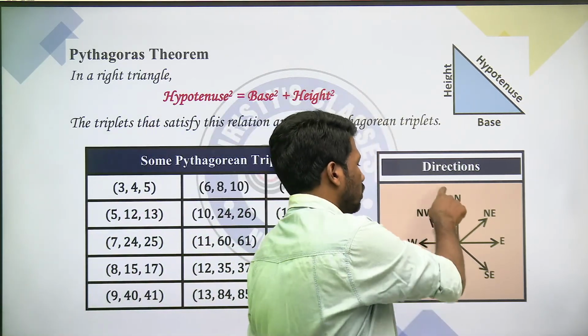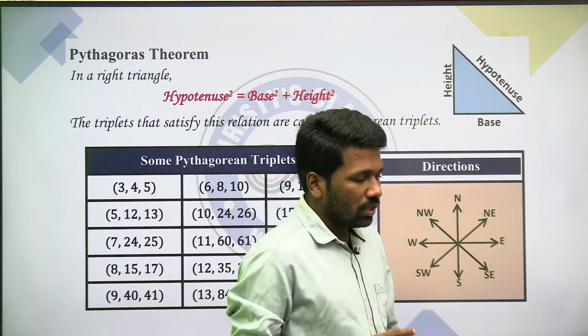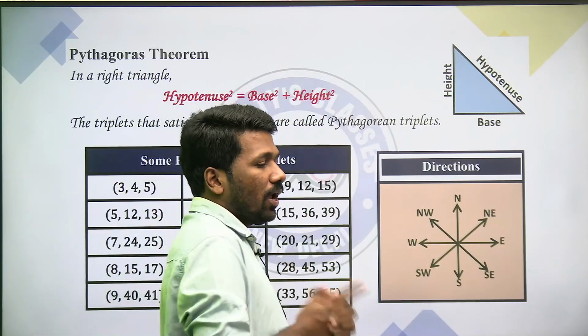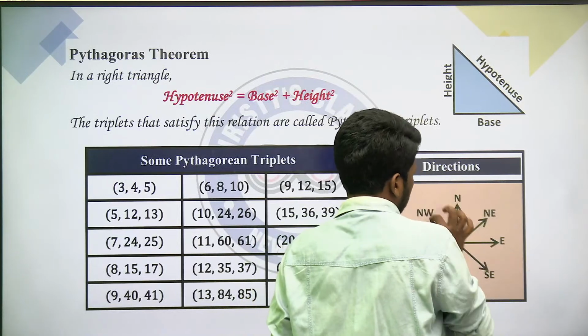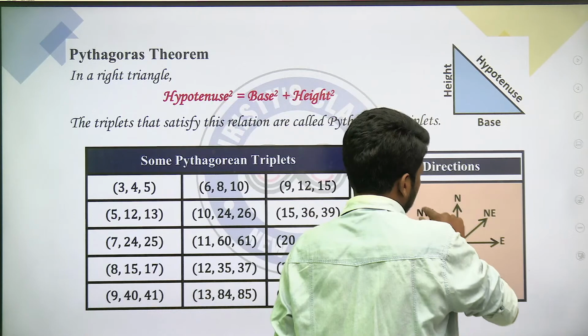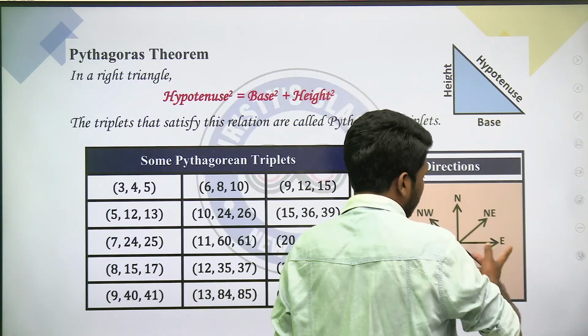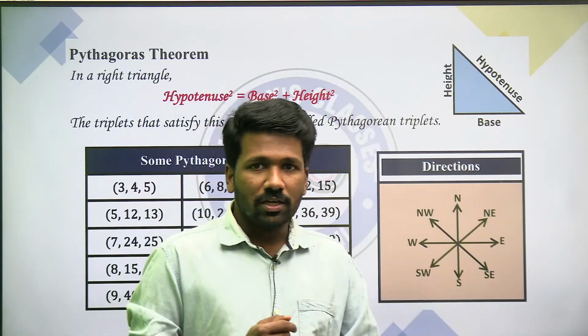Direction should be clear. North, south, east, west, northeast, southeast, southwest, northwest. ये 8 directions clear होने चाहिए. Not 4 directions only, 8 directions should be clear. Northeast, southeast, southwest, northwest is what? North और east के in between is northeast. North और west के in between is northwest. West and south in between is southwest. South and east in between is southeast. तो वो भी क्लियर होना चाहिए इन क्वेश्चंस.